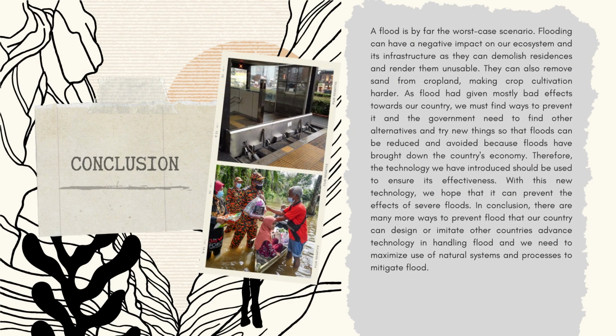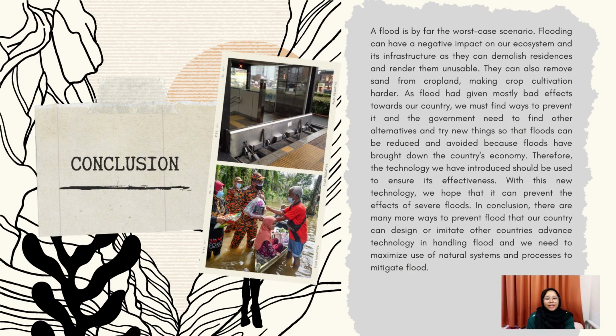A flood is by far the worst case scenario. Flooding can have a negative impact on our ecosystem and its infrastructure, as it can demolish residences and render them unusable. It can also remove sand from cropland, making crop cultivation harder. Aside from the aforementioned effects, flooding contaminates clean water, resulting in infections and ailments, which is very harmful towards people and also animals.